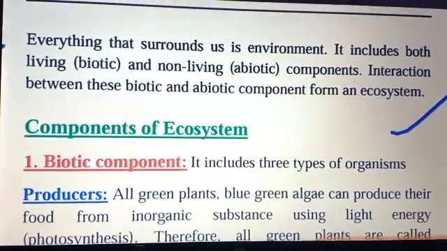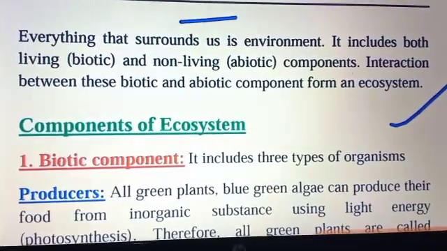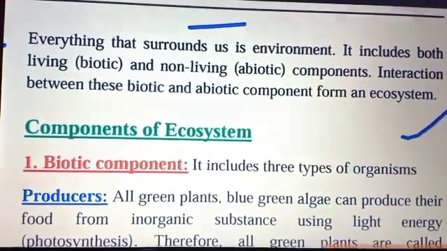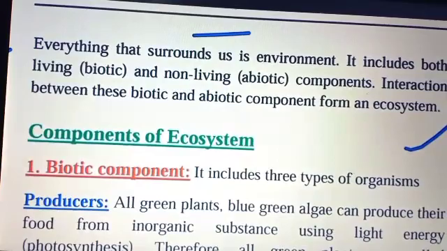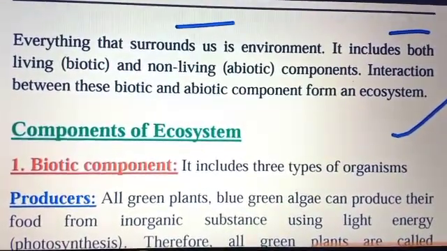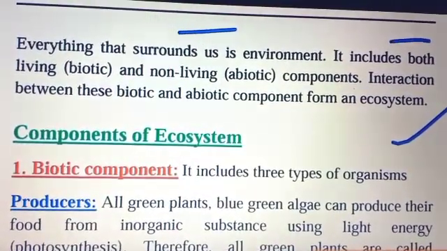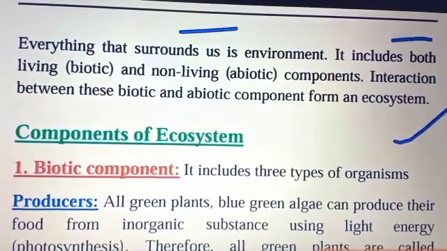First question: what is the environment? Everything that is surrounding us is the environment. It includes both living as well as non-living things, meaning the biotic components and abiotic components. Both components interact with each other and form an ecosystem.